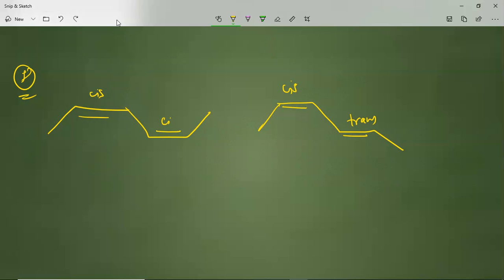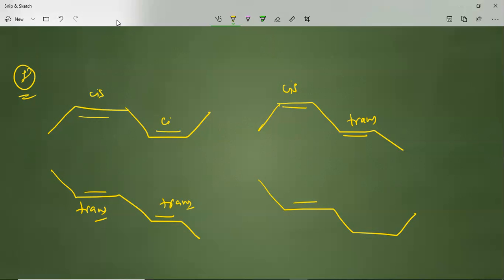Next, if you see another example like this, we have a double bond present here, that is trans, and here also a double bond is there, that will also become trans. Another diene you'll see: if you have a double bond here and here, the first one you will call trans, the second one you will call cis. So in that way, different kinds of dienes you can write.